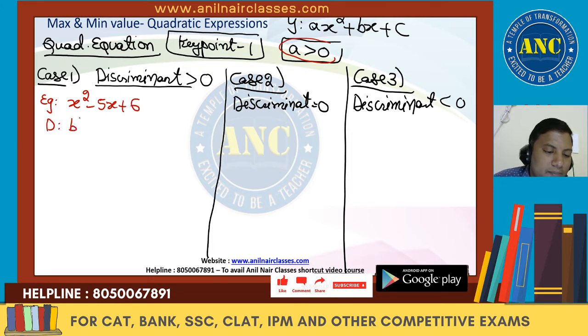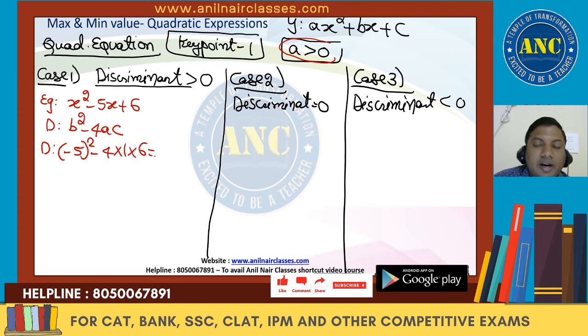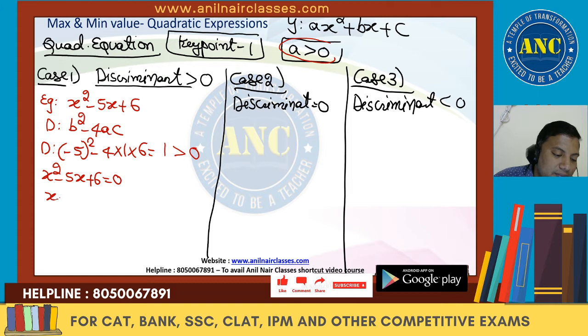Discriminant will be b square minus 4ac, which is 5 square minus 4 into 1 into 6, 25 minus 24, 1, greater than 0. If this expression is equated with 0, the values of x that make y value 0 are called the roots. 2 and 3 are the roots.